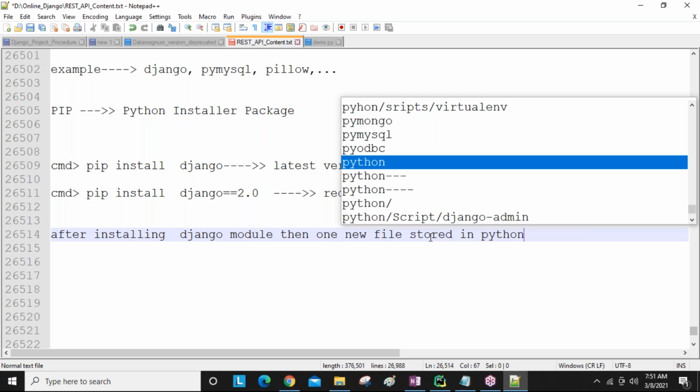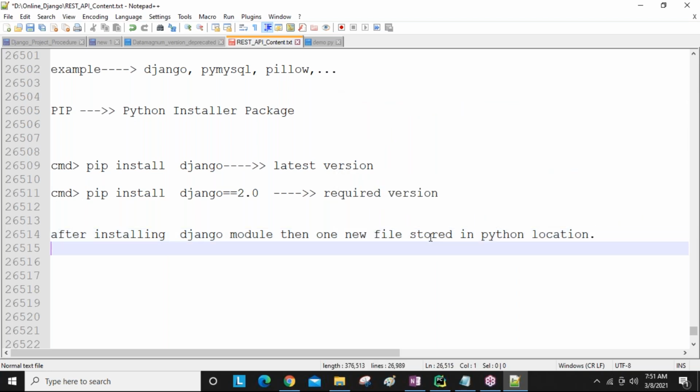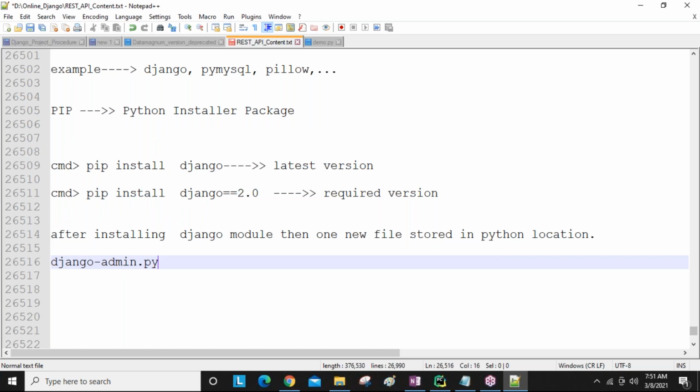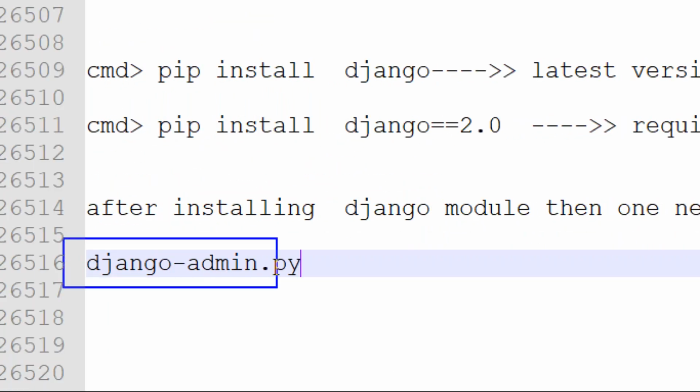Which name? Django-admin.py. This is the file name, guys. After installing Django, you get this file inside our Python software location.